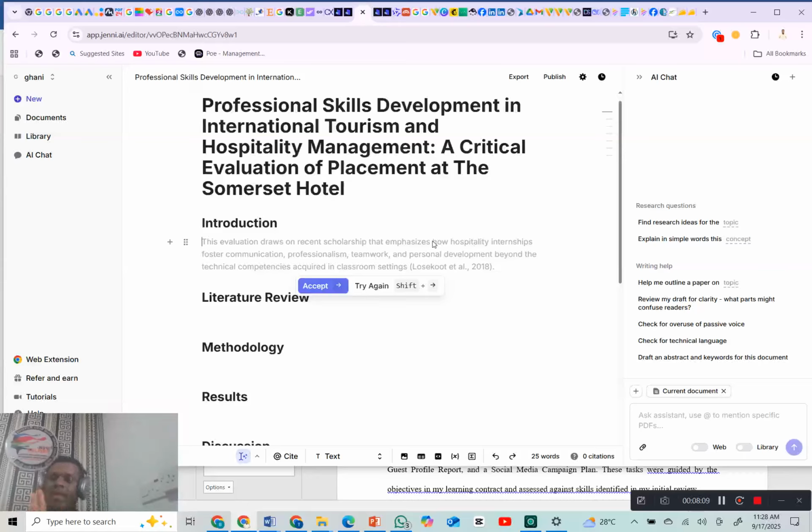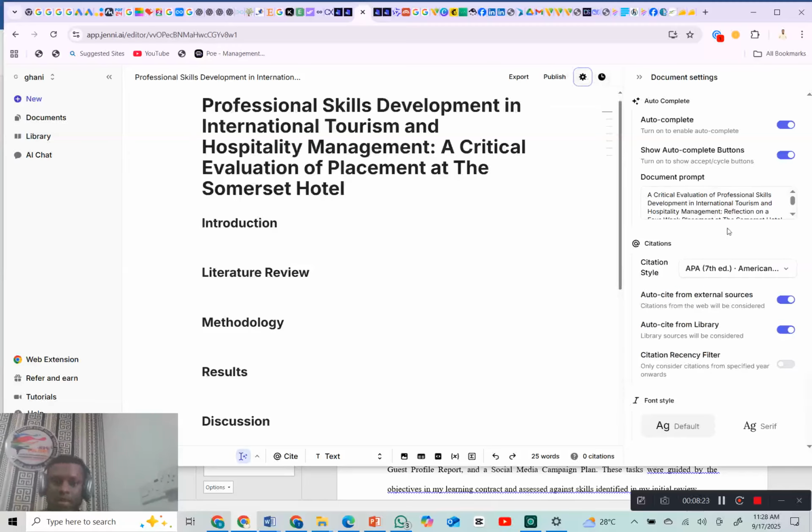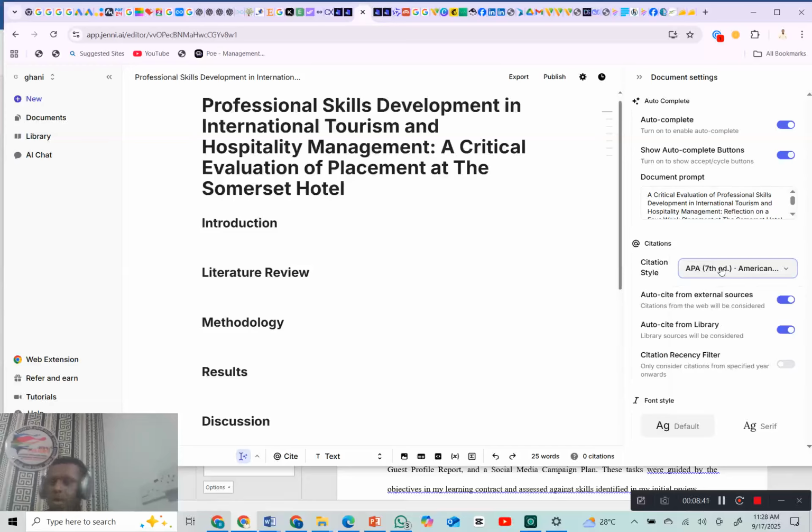But before we dive right into this, let me show you how to set your reference into different formats, like APA style or Harvard style, which is simple. All you need to do is you come to this section, you click settings. As you can see right here, you can see APA style, Chicago. So right here, you can search for the style you want to use, APA 7, APA 5, APA 6, all your styles are here. Now, if you click on APA 7, as you can see, it's already inputted in there.